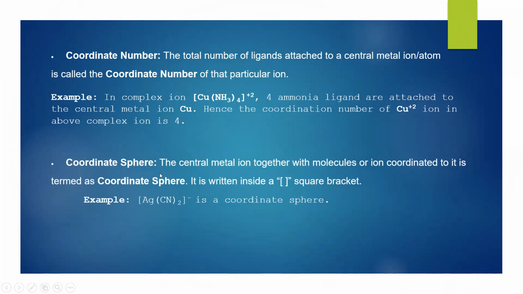Coordination sphere or coordinate sphere. The central metal ion together with the molecules or ions coordinated to it is termed as coordination sphere. The sphere that is placed between the square brackets. So for example, [Ag(CN)2]- is a coordinate sphere. Even over here, [Cu(NH3)4]2+ also comes under the coordination sphere.